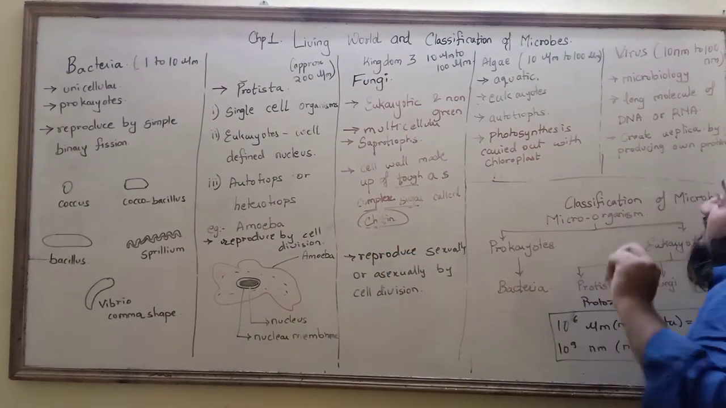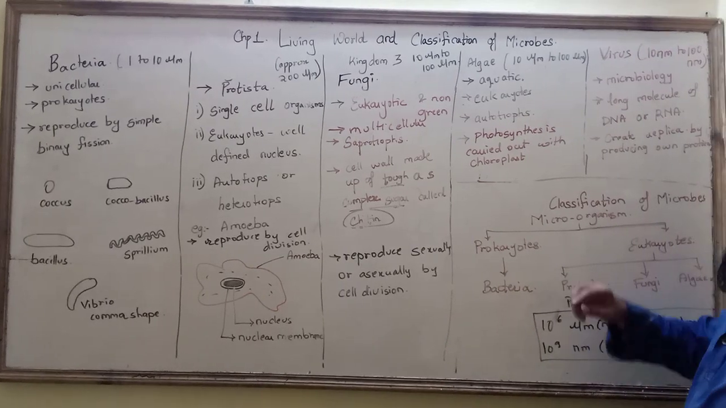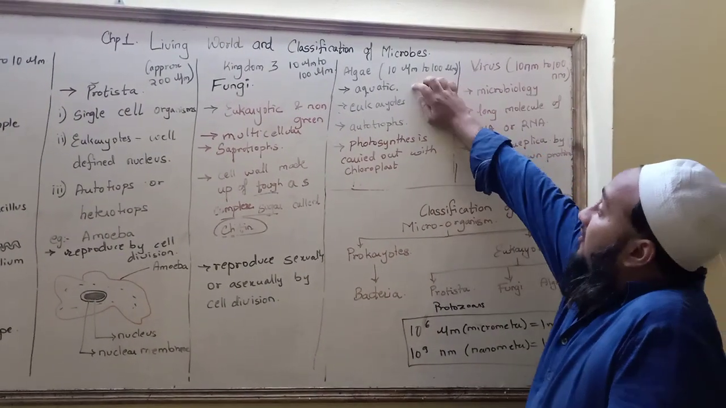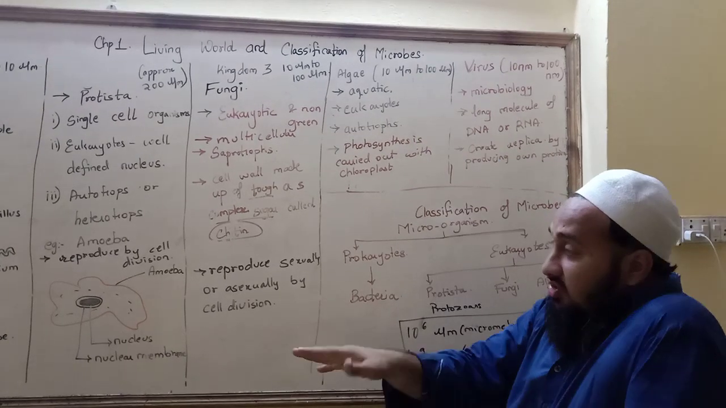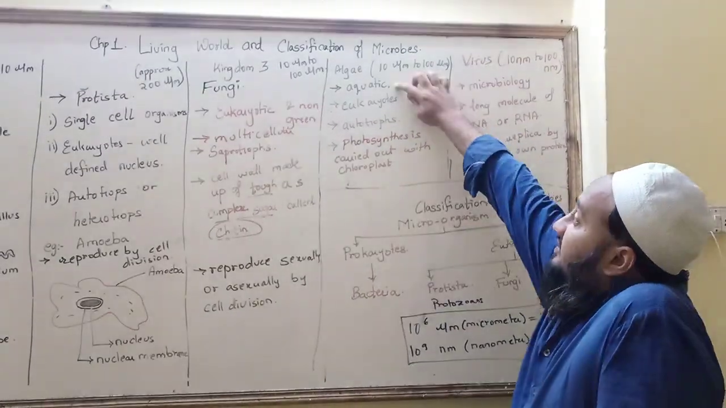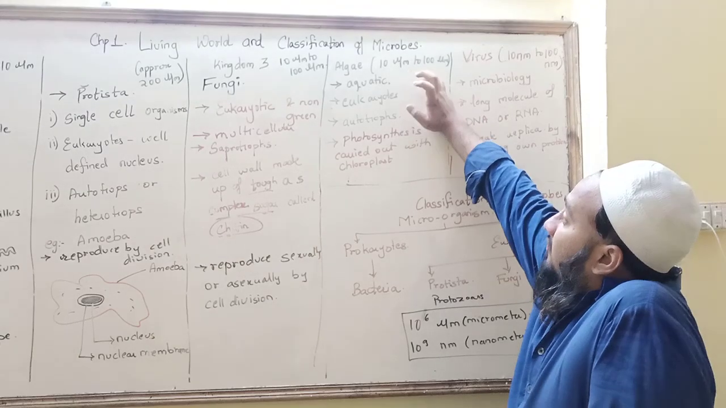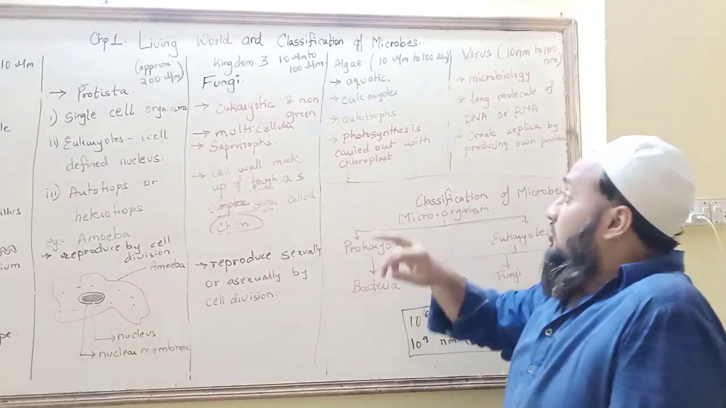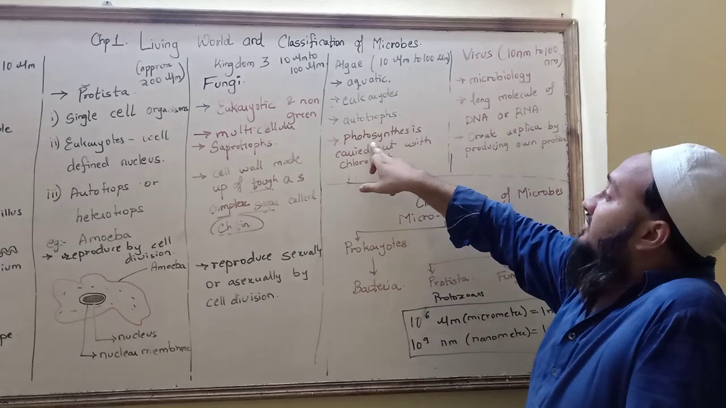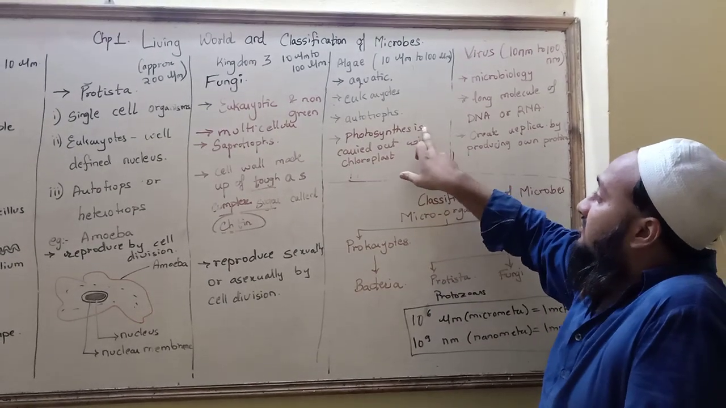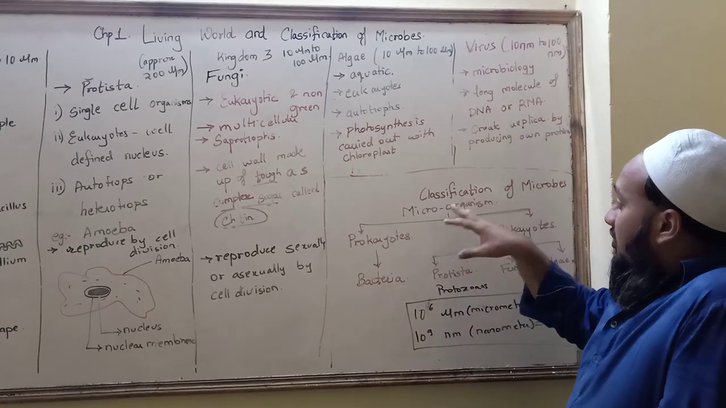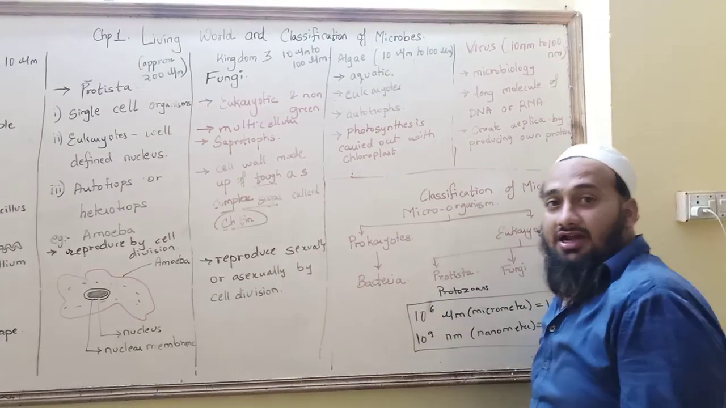Algae. The size of the algae is 10 micrometer to 100 micrometer. Algae are found as the green colored mass which you see on the water, it is all algae. It is aquatic, eukaryote, autotroph. Why is it autotroph? Because the color of that algae is green. So that green color means it is like a plant. It will carry out photosynthesis with the help of chloroplast. This was all the classification of microorganisms.